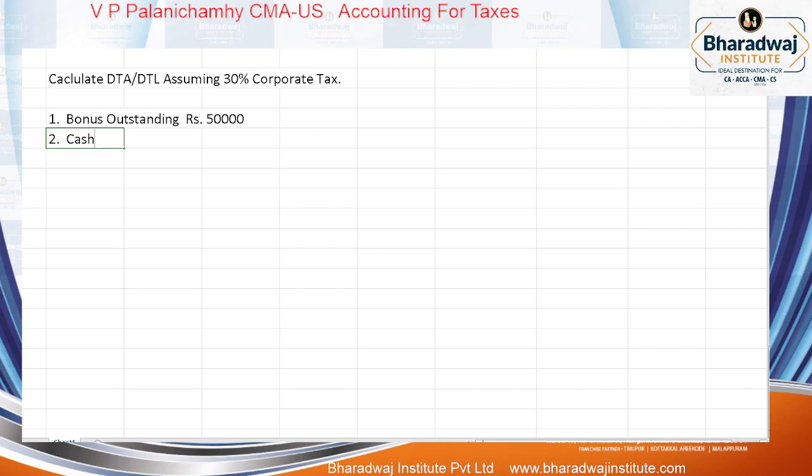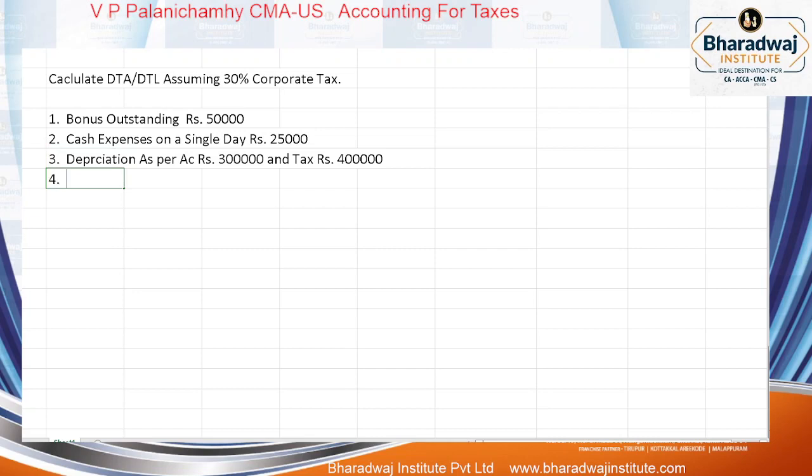Cash expense on a single day, rupees 25,000. Depreciation as per accounting rupees 3 lakhs and as per tax rupees 4 lakhs.